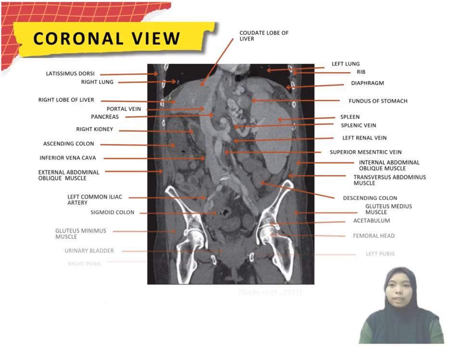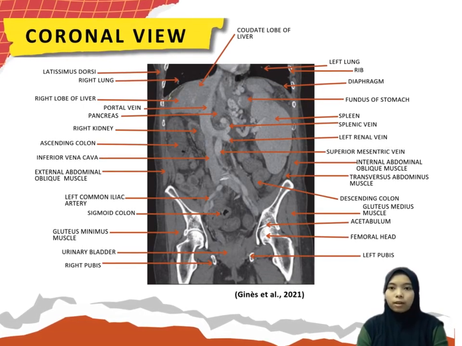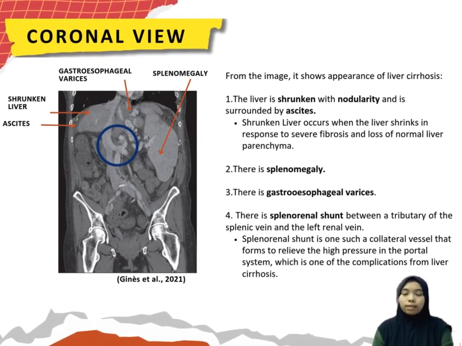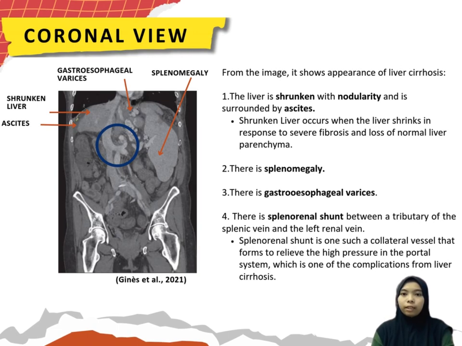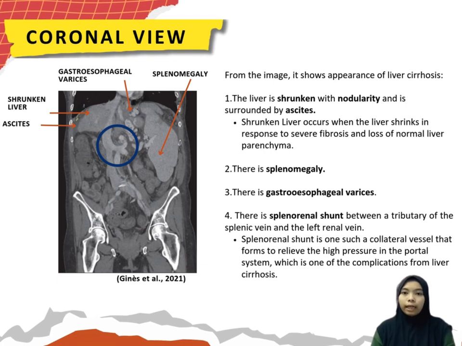This is a coronal view of a CT image of the abdomen in a patient with liver cirrhosis. This image was labeled with the anatomy of the surrounding structures in the abdominal region. It shows the relationship between the abnormal finding, which is liver cirrhosis, and other neighboring structures seen in the given image. So from the image, it shows first the liver is shrunken with some nodularity and is surrounded by ascites, which is a complication of cirrhosis.